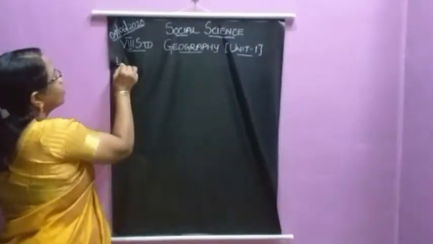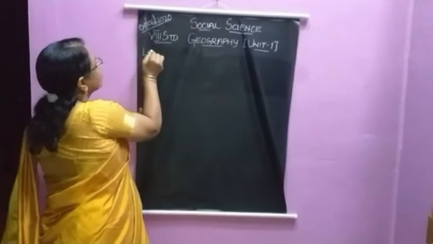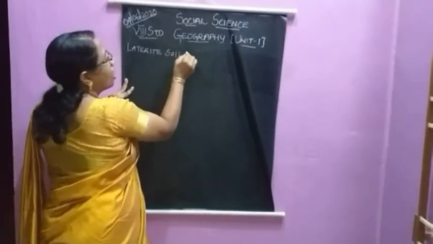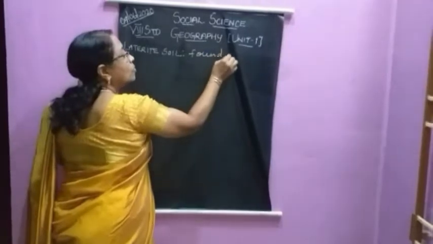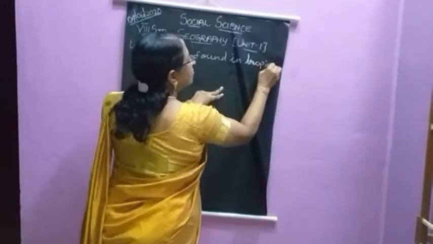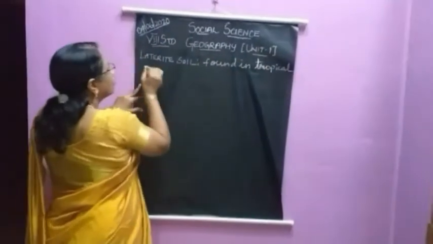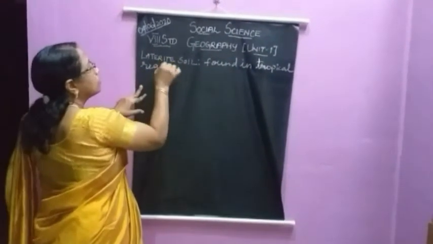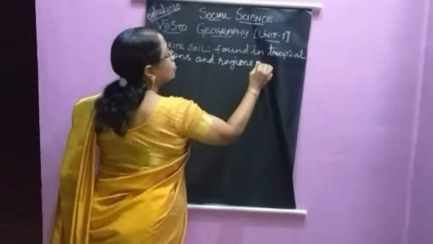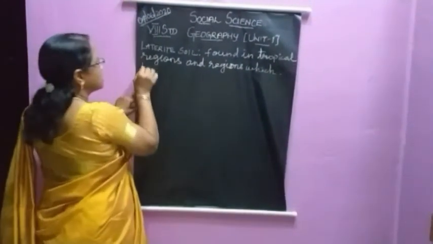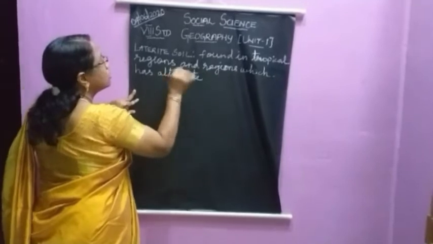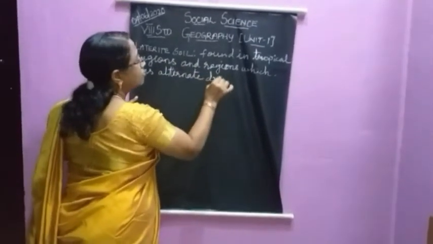Laterite soil. Laterite soils are found in tropical regions, and in regions which experience alternate dry and wet conditions.